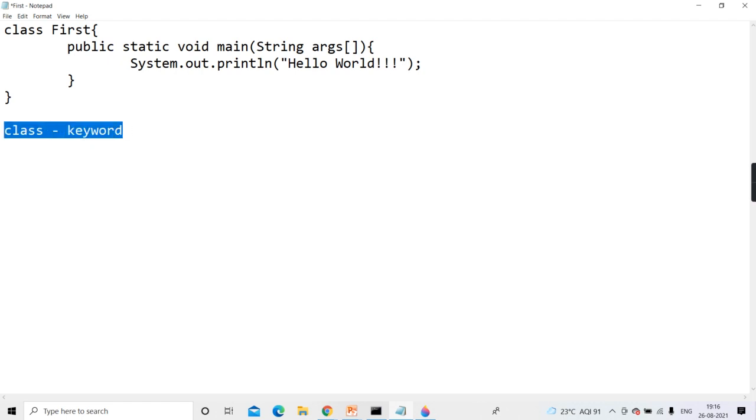Okay, so class is a keyword, and already I told you in Java nothing can be written outside class. You have to write everything within the class only. So the definition of your class will start with the keyword class. After that follows the name of the class. And you have to give some meaningful name, and it should be a valid Java identifier. So first is the class name.